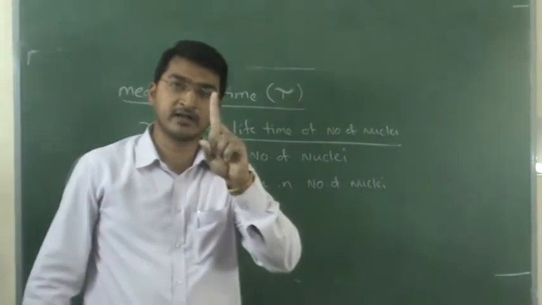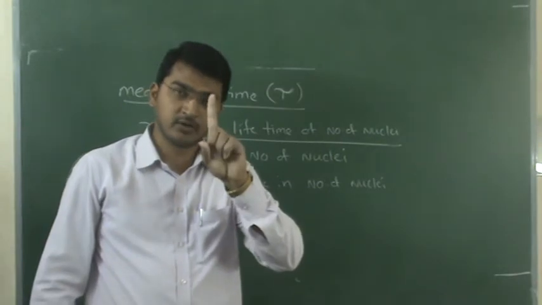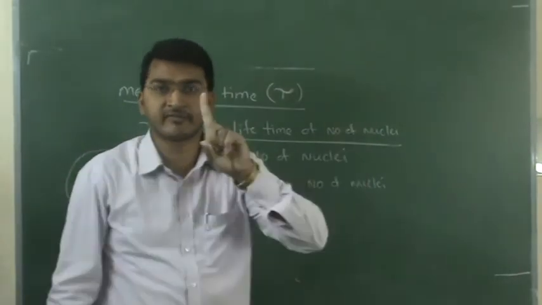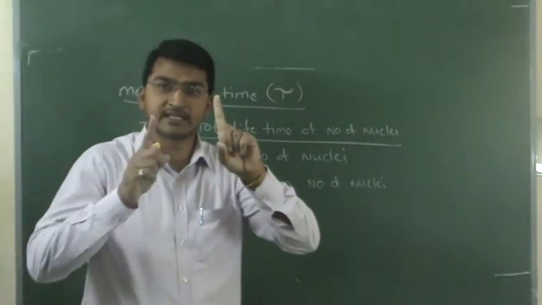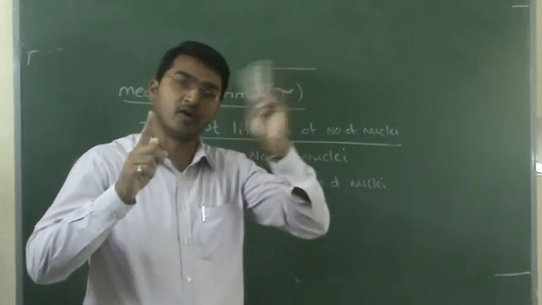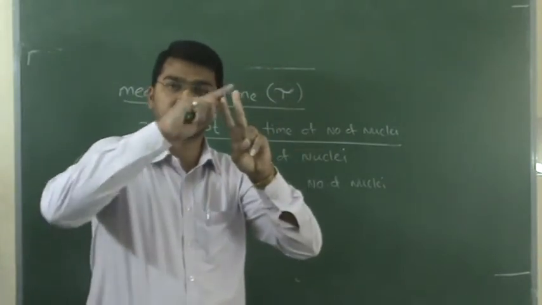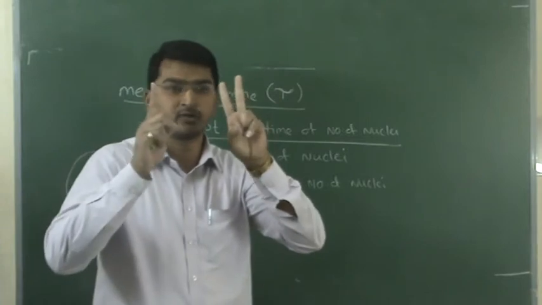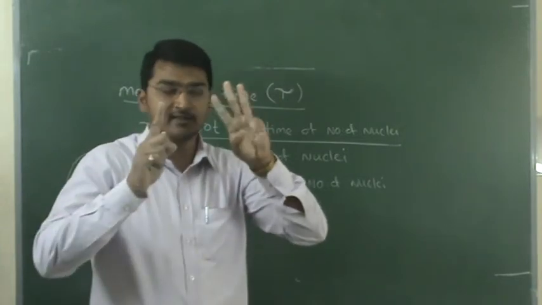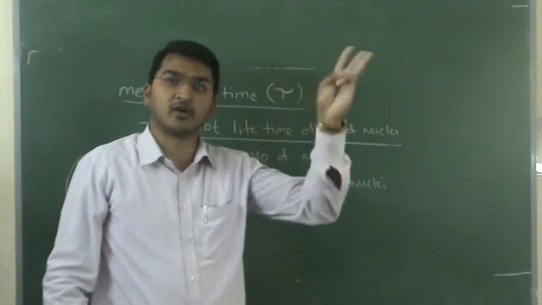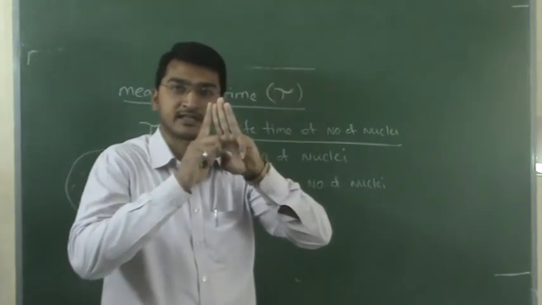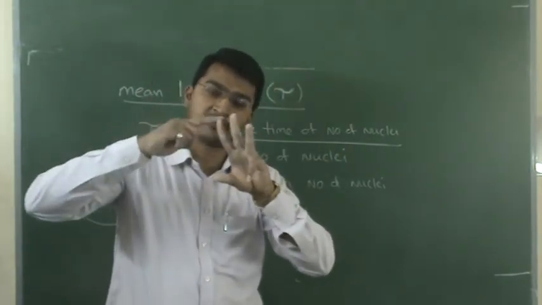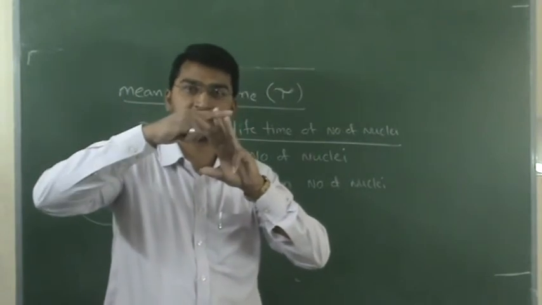If one nucleus is gone in 1 second, what is the lifetime? 1. In 1 second, 2 nucleus are gone. What is the total lifetime? 1 plus 1, 2, right? How can we find it? 1 into 2. In 1 second, 3 nucleus are gone: 1 into 3, 3 seconds. So this is the total lifetime: 1 second, 1 second, 1 second. Understand?